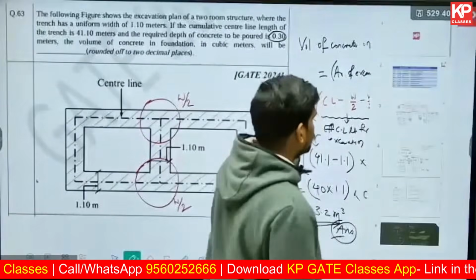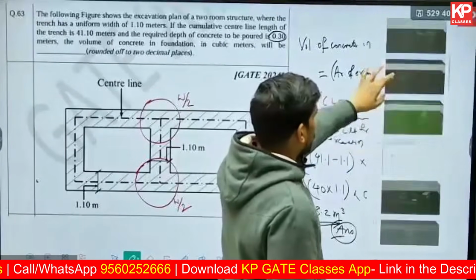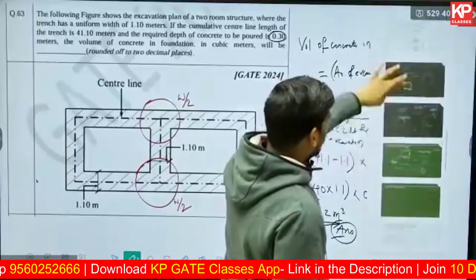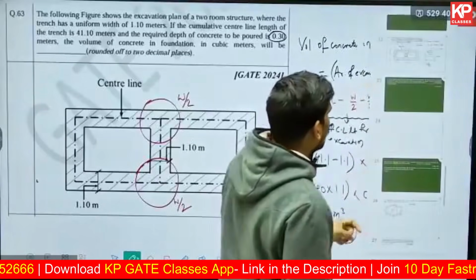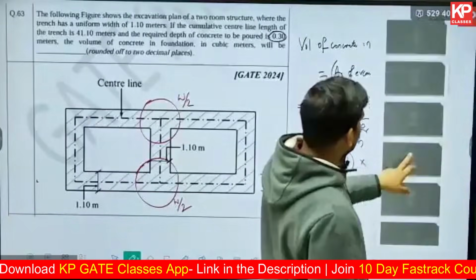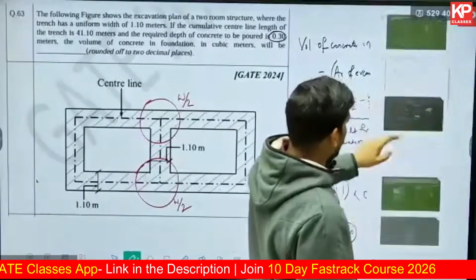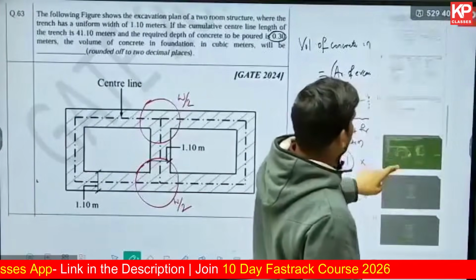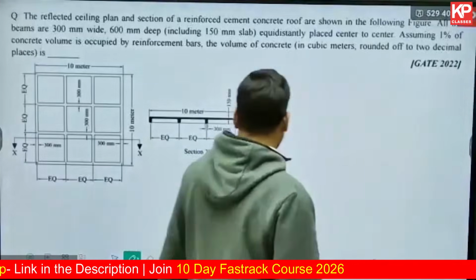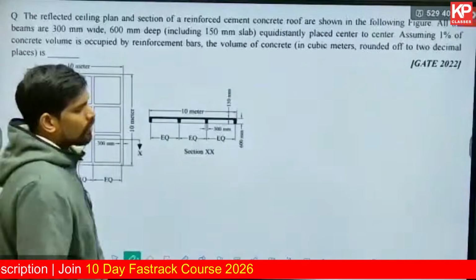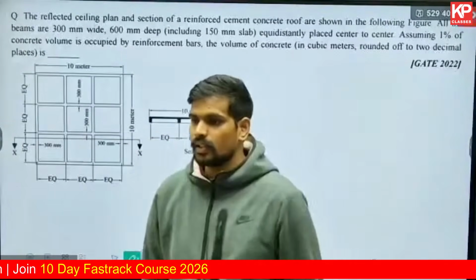Let us look into the question which we skipped in between. Let us go to it. Okay, this one. This will be the last question which we'll be solving. You can solve this question also in multiple ways.